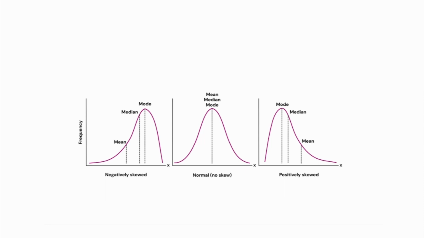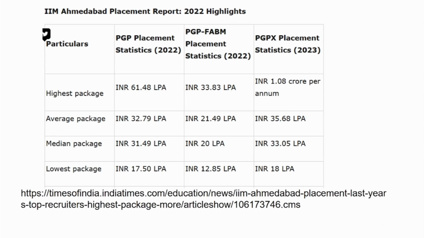In a positively skewed distribution, when there are more positive entries, it is remembered by a P. You can see there is a P forming here and the inverse P forming here. So this is positively skewed data, where the mean is more than the median, which is what we can see here.